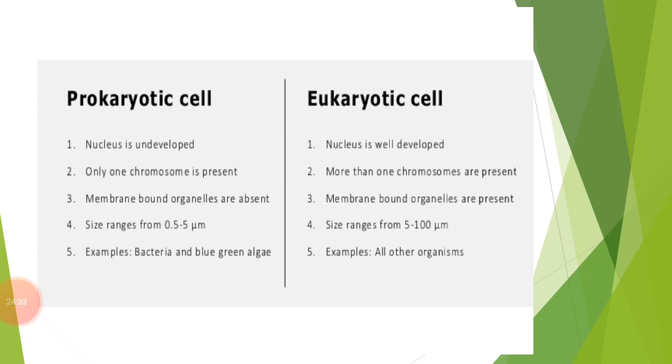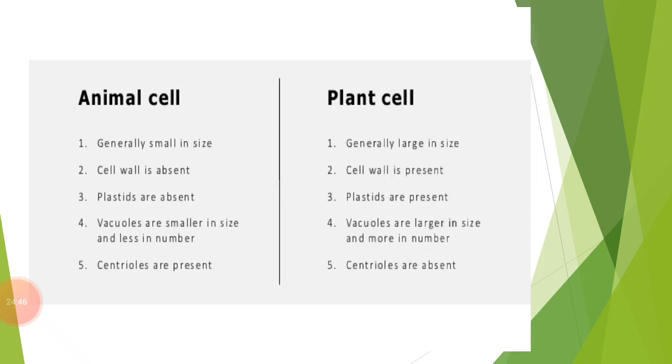As I have already told you, cells of different sizes and different shapes are present. So this is about the prokaryotic cell and the eukaryotic cell. Our next topic is about the animal cell and the plant cell. Now we are going to differentiate between the animal cell and the plant cell.